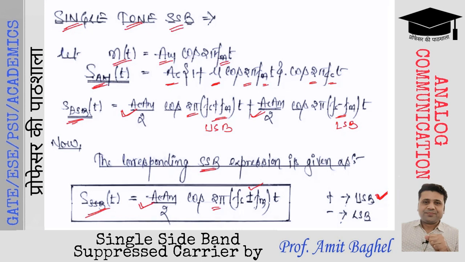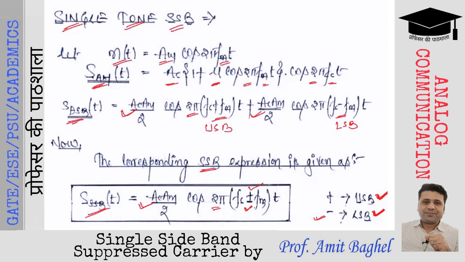So when we take the plus sign, we are actually considering the upper sideband only. We may also have the expression Ac Am by 2 cos of 2 pi (fc minus fm) t. In this case, the minus sign says we are going to consider only the lower frequency. Hence, the lower sideband will be transmitted in the modulated waveform.